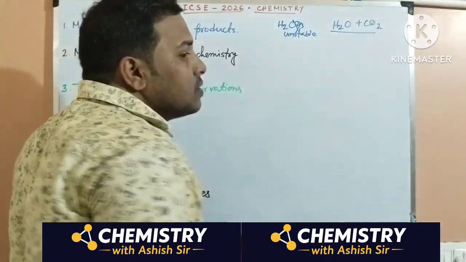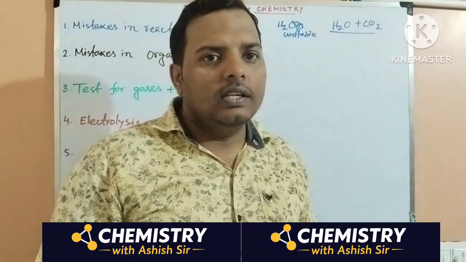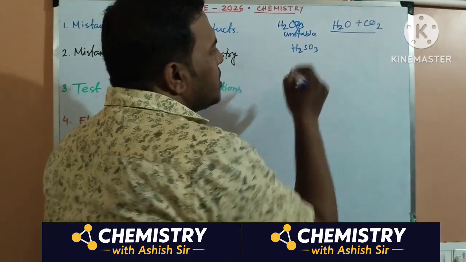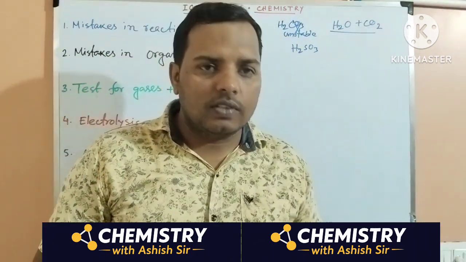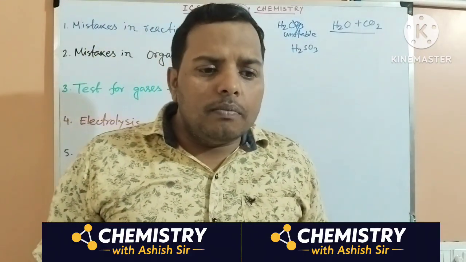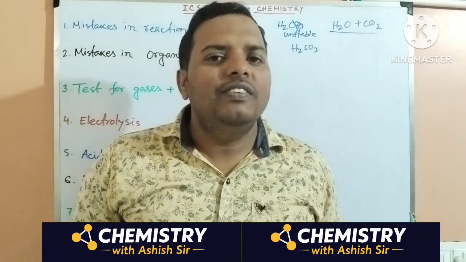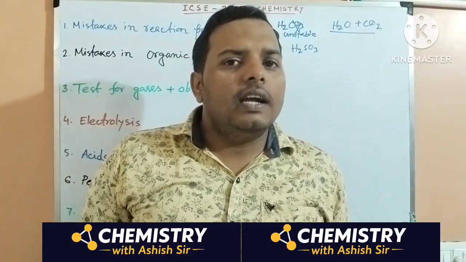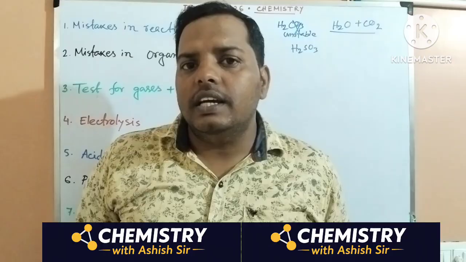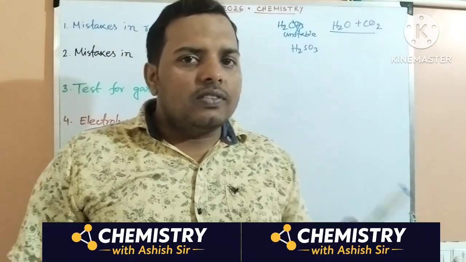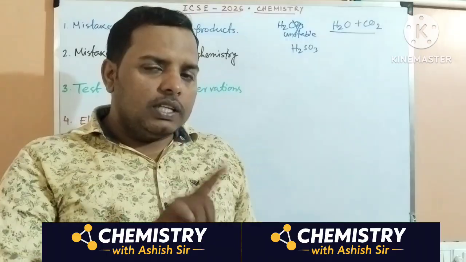Similar thing for sulfite, SO3. If you write H2SO3, that is wrong. You must write water plus sulfur dioxide gas. This is a common mistake. Some radicals sound similar, and there you also make mistakes. For example, sulfite and sulfate, nitrate, nitrite, nitride, phosphate, phosphite, when such questions come, you generally make mistakes.